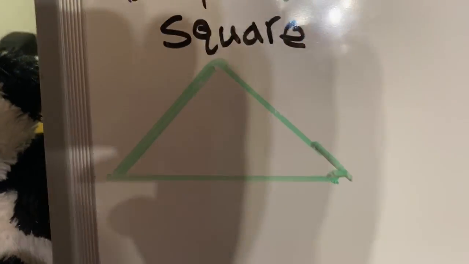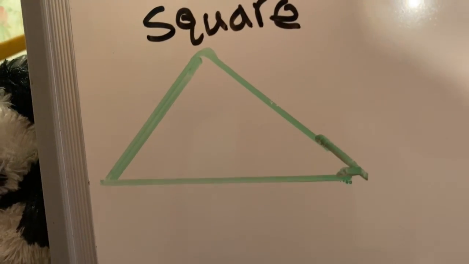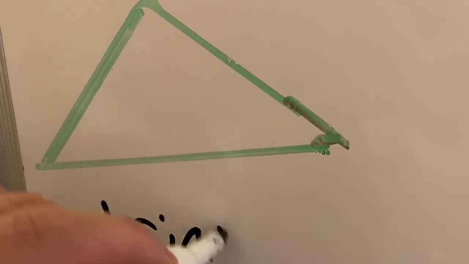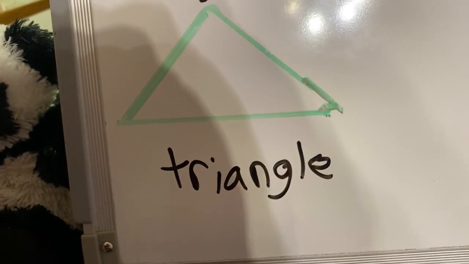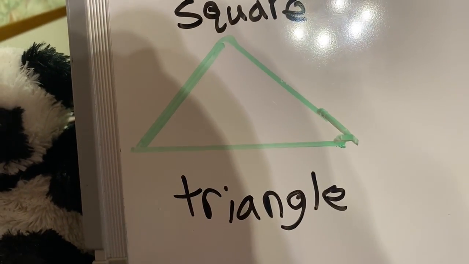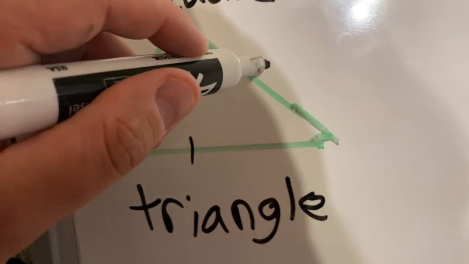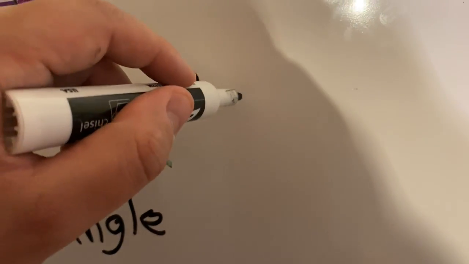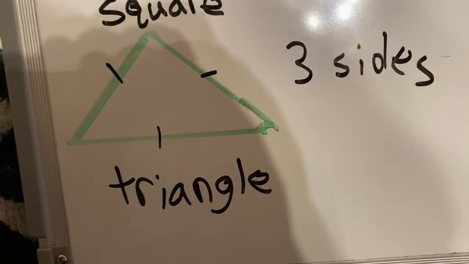Let's come down to this one down here. And this is what we call a triangle. Sorry for my messy handwriting. It's hard to hold the camera while I write. So that's a triangle. And what's special about a triangle is, let's count up the sides. It's got 1, 2, 3 sides. I'm going to write that over here where I have some more room. It's got 3 sides.